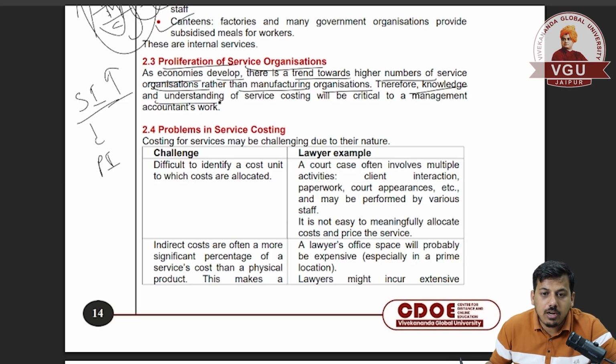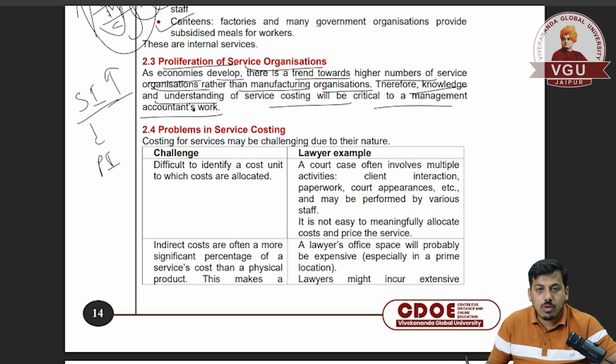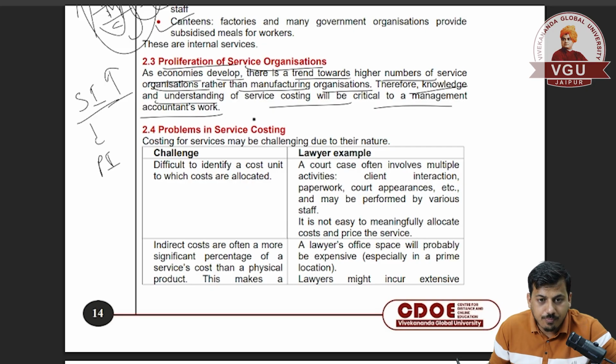Therefore knowledge and understanding of service costing will be critical to a management accountant's work. So it is also important to understand service costing and how to calculate it. This is for the accounting firm as well.